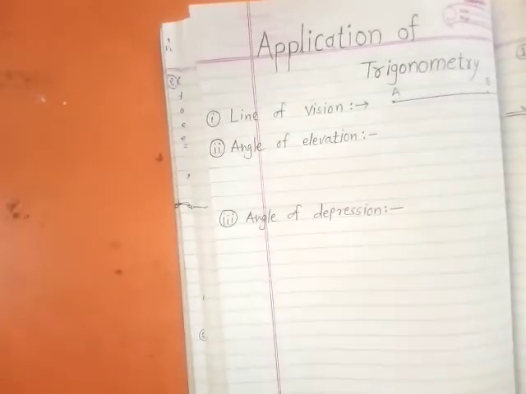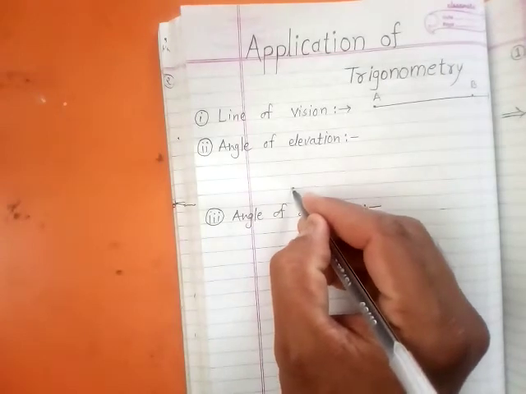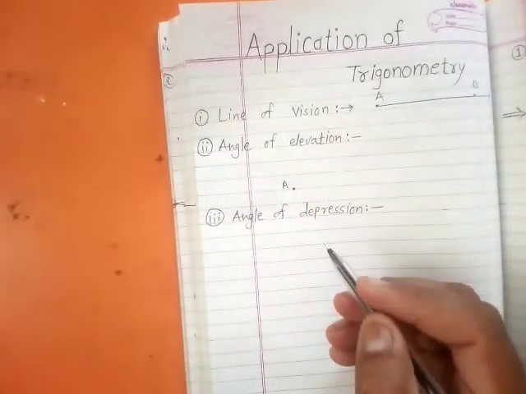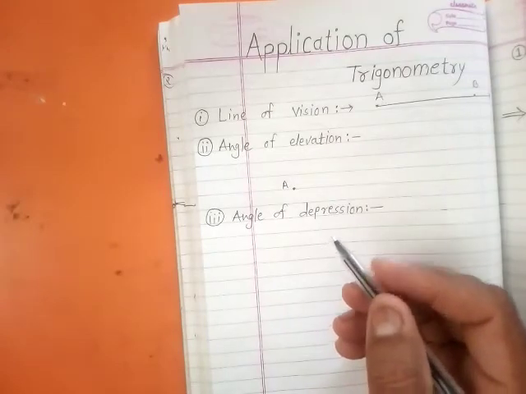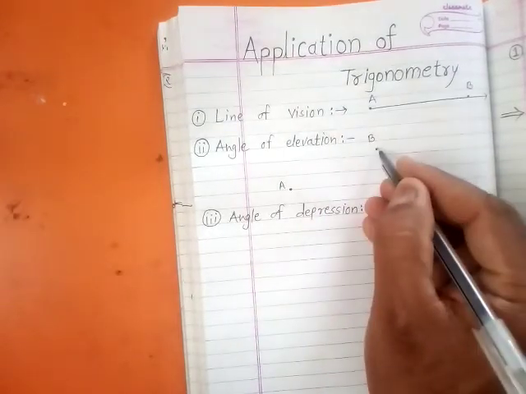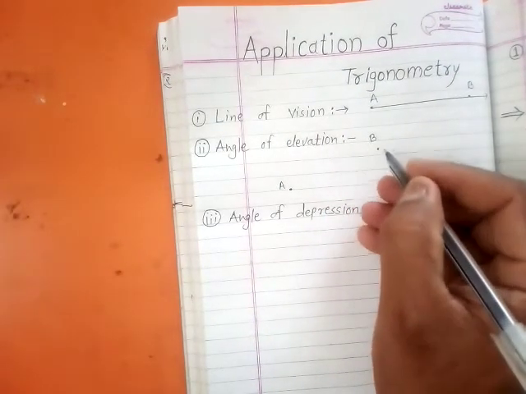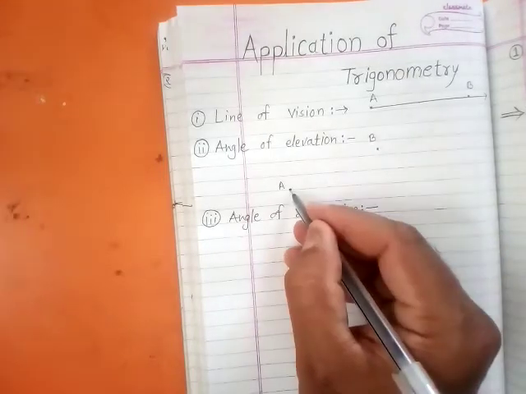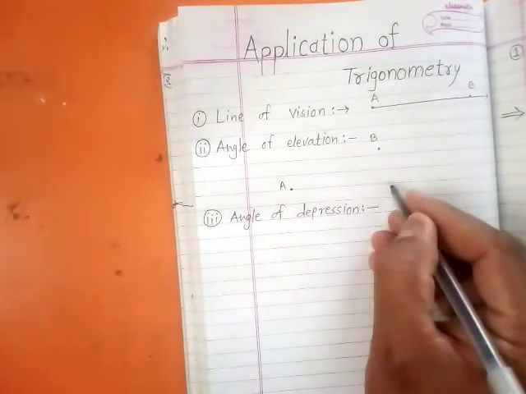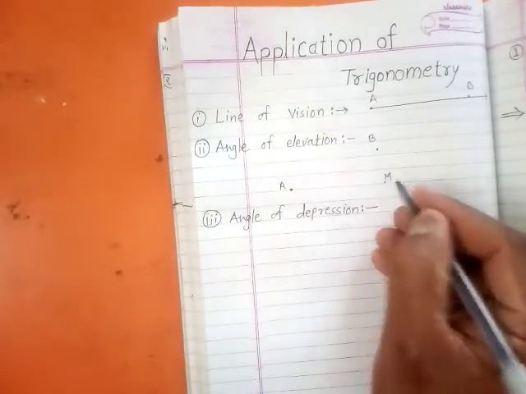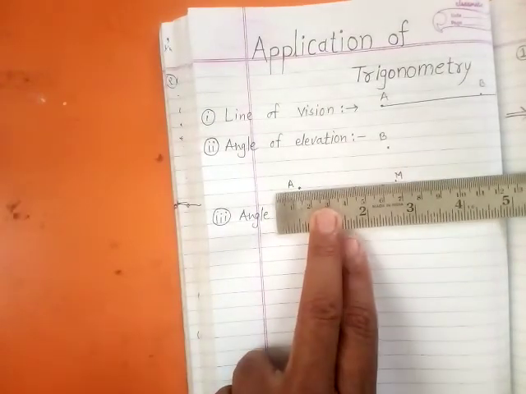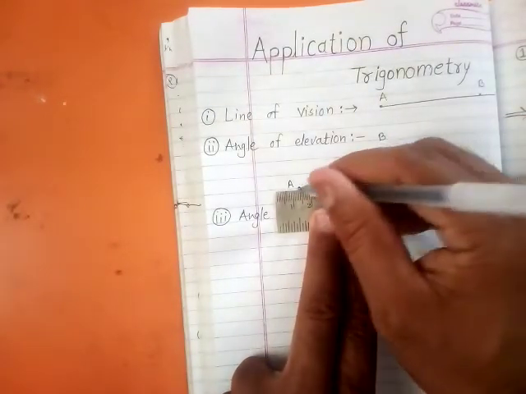Here this is the position of the observer, considered as A. Point B is at a higher level compared to point A, and AM is the horizontal line passing through the point A.